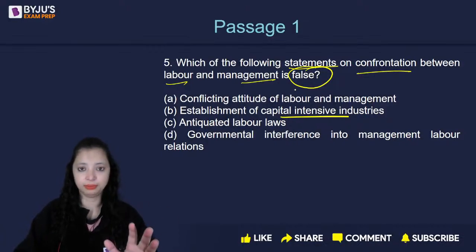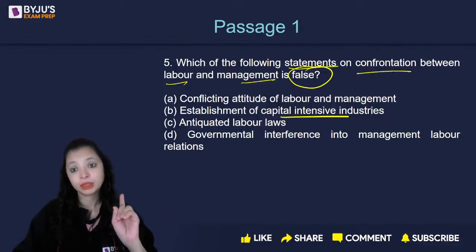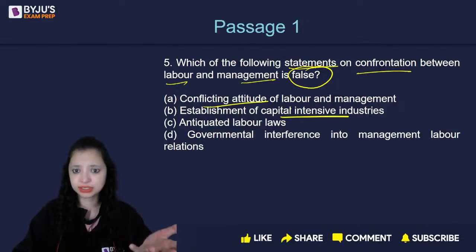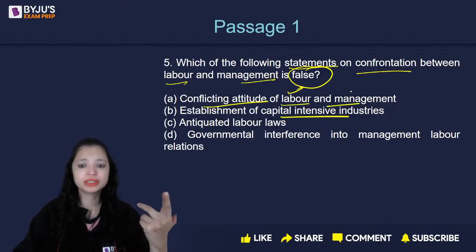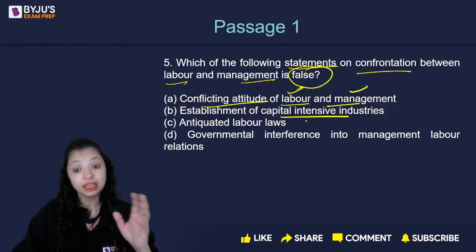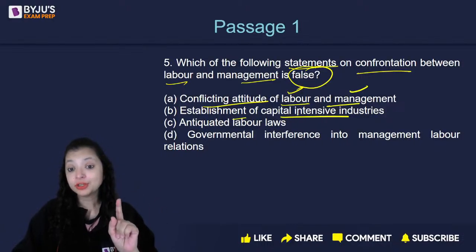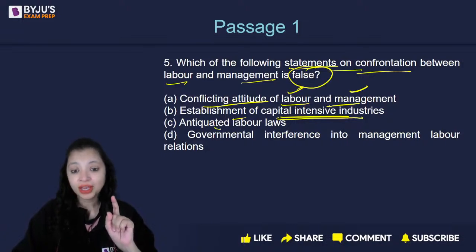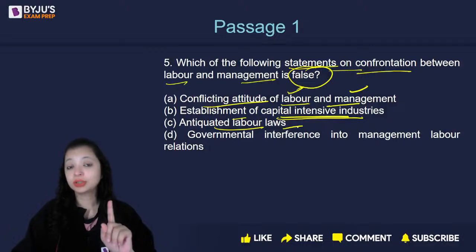The management is fighting with the labor. They have unions of their own, and then they're fighting with each other. The reason could be conflicting attitude. Labor wants something else, management wants something else. If the management establishes capital intensive industries, then also there can be a fight. If we have antiquated labor laws, then also there can be a fight.